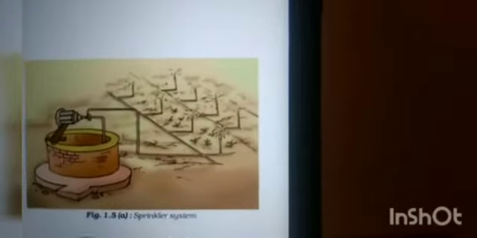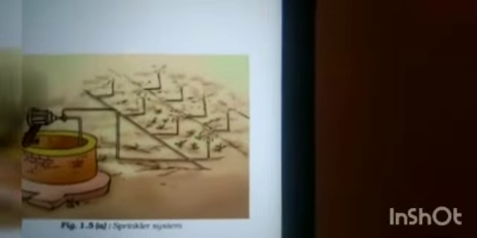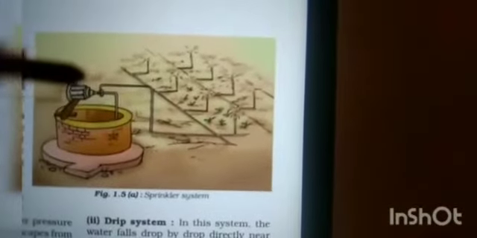Sprinkler irrigation. This system is more useful on uneven land where sufficient water is not available. The perpendicular pipes have rotating nozzles on the top. So this nozzle will rotate and the water will also sprinkle on the crop. The perpendicular pipes having rotating nozzles on the top are joined to the main pump. This is the main pump, so all the pipes are joined to here.